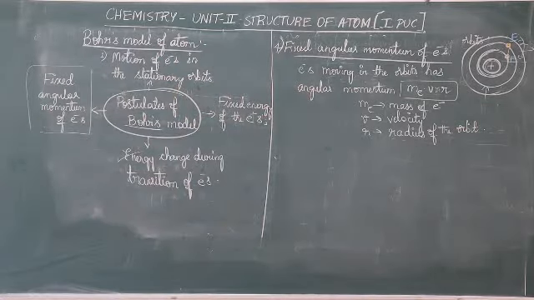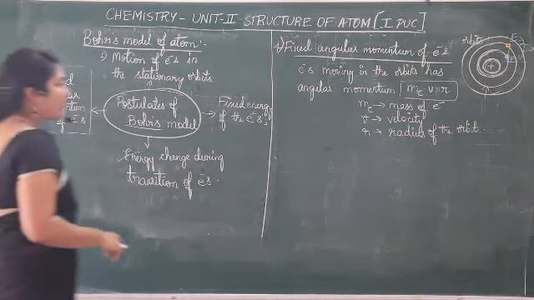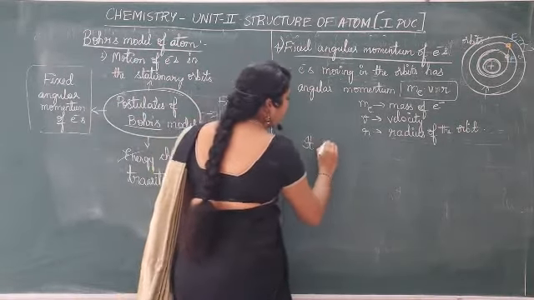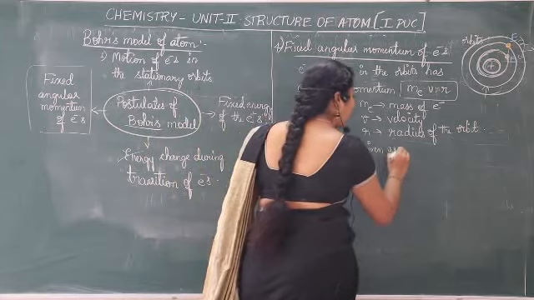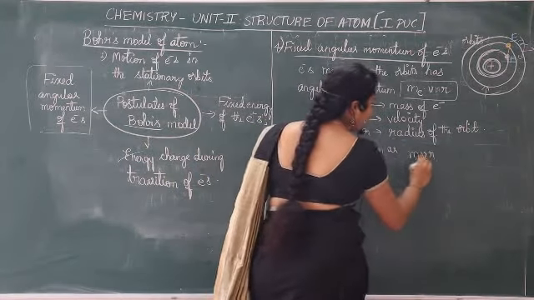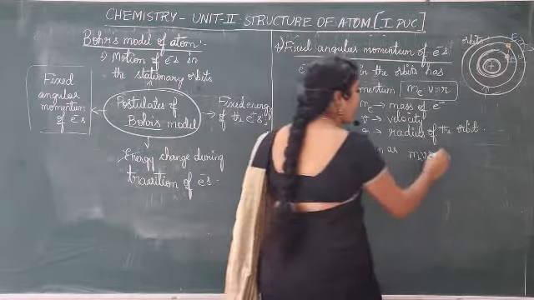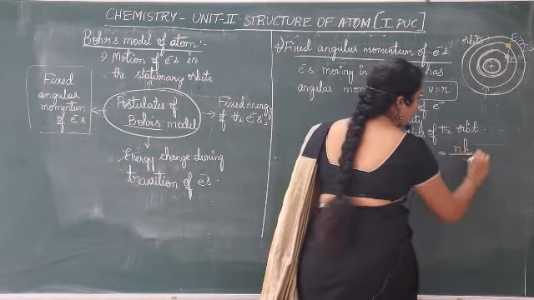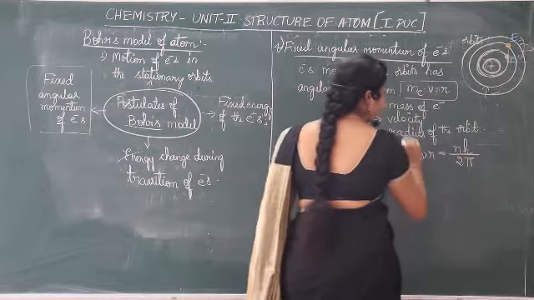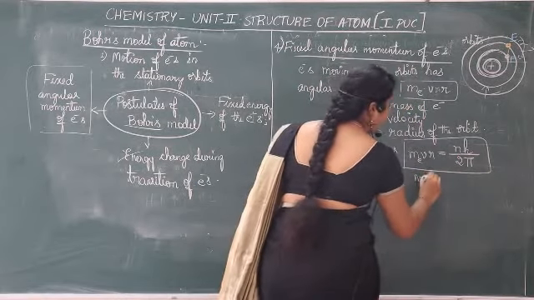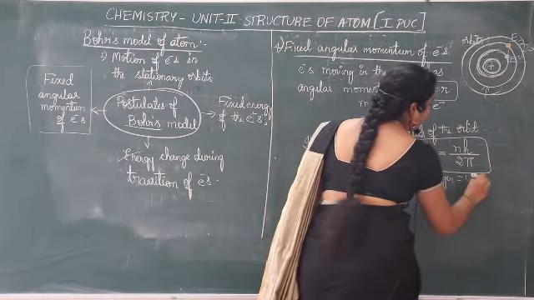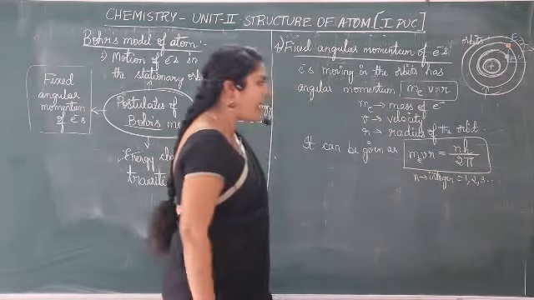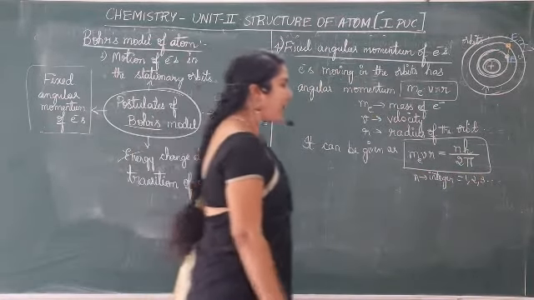Then he also said that it can be given as mvr, that is me into v into r, that is angular momentum, is equal to nh by 2 pi, where n is an integer and is equal to 1, 2, 3, etc. You know what is h there? h is Planck's constant. 2 pi is a constant value.